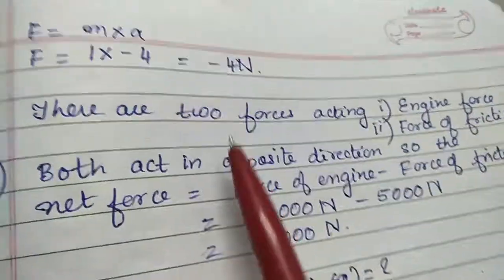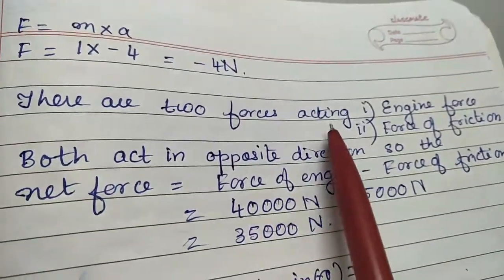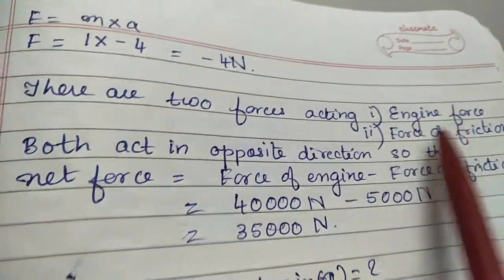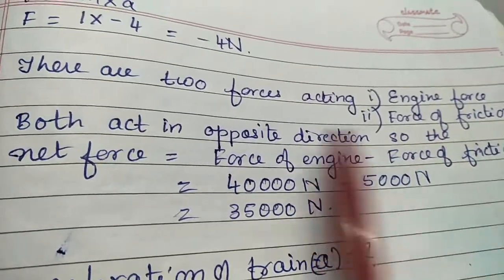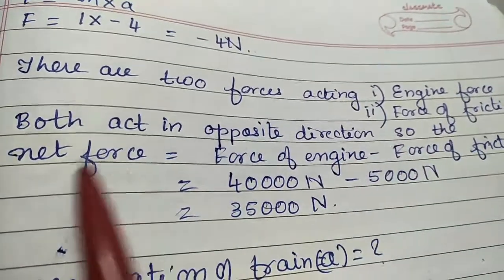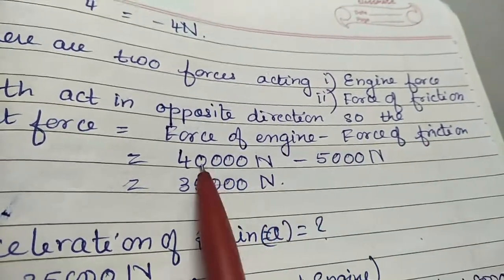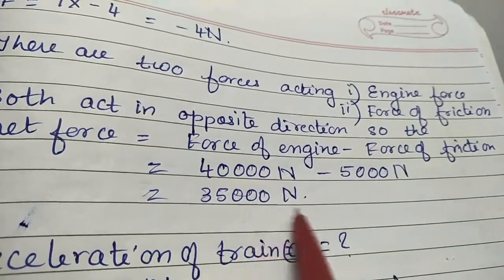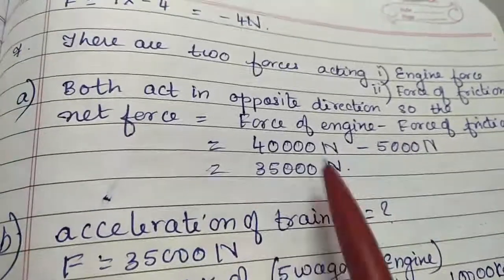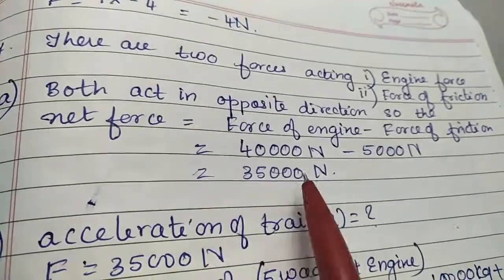Now how to do this? The first thing is we have got two forces acting. The first is the engine force and the next force is force of friction. Both act in opposite directions. So the net force will be force of engine minus force of friction. So 40,000 minus 5,000 you will get 35,000. This is the net force, that is F.